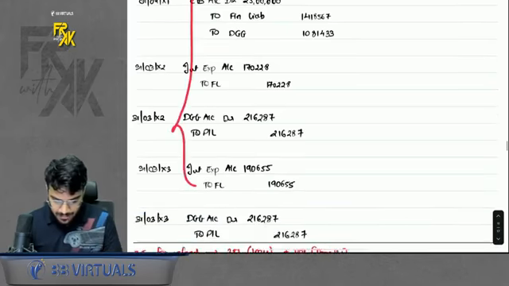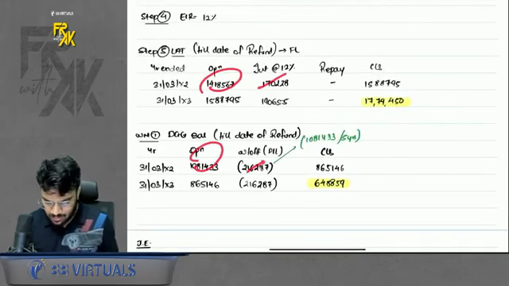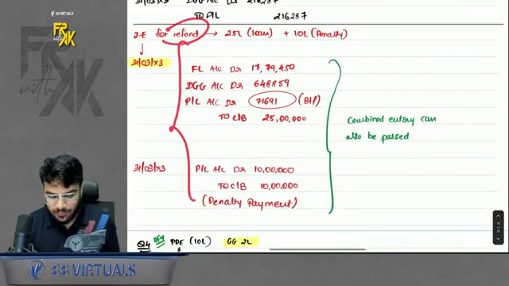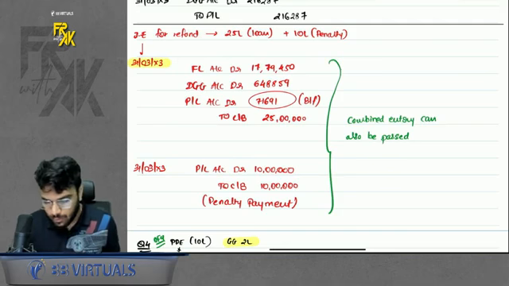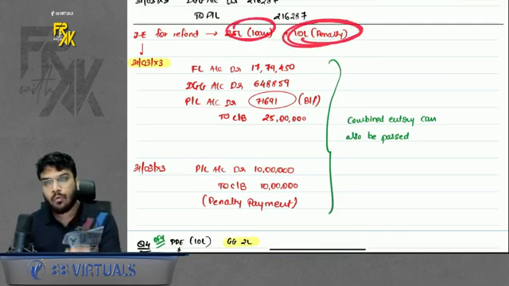So first I pass the entries for the initial 2 years, the basic entries, booking of the loan, charging interest, writing this off. But the main entry comes on the second year end, that is the journal entry for refund. For refund, what will you do? You have to give 2 amounts as refund. One is the loan amount and one is the penalty amount. What to do with this?